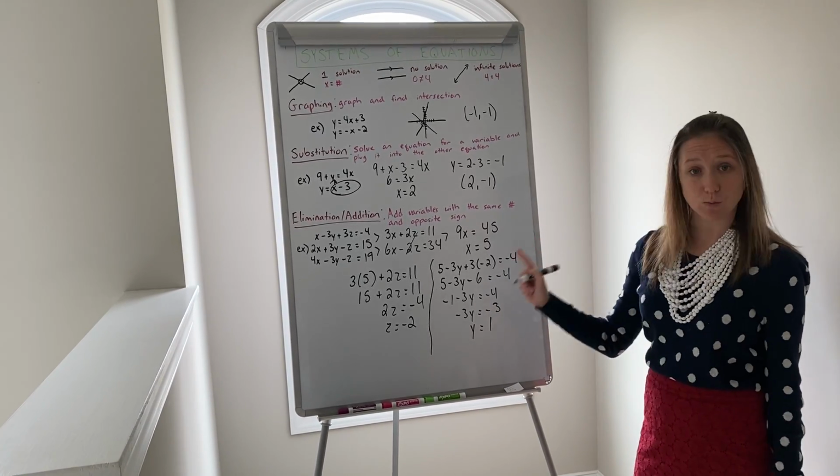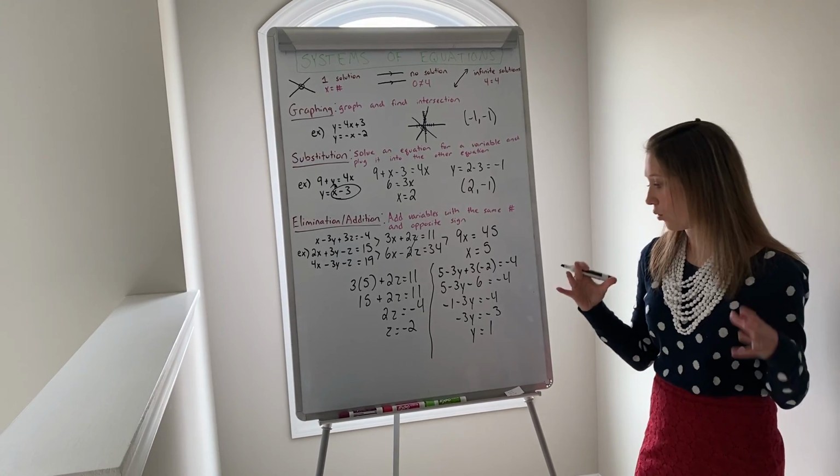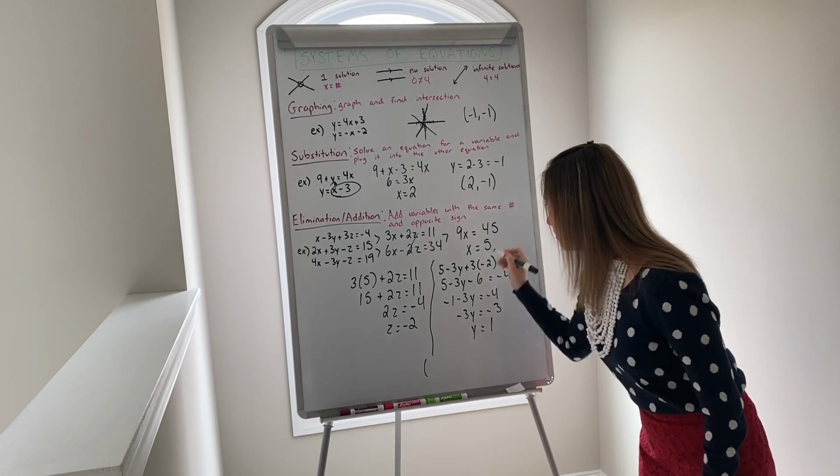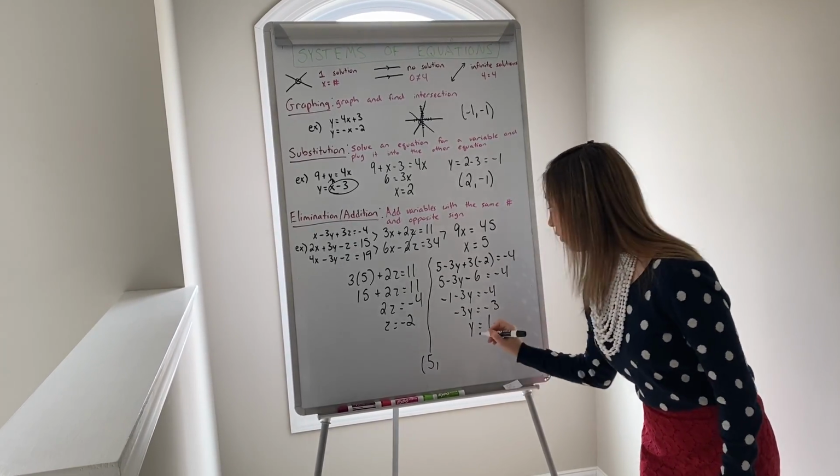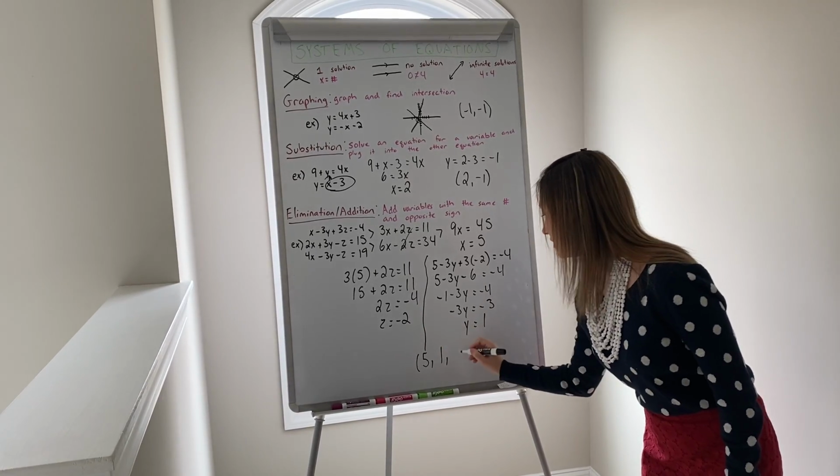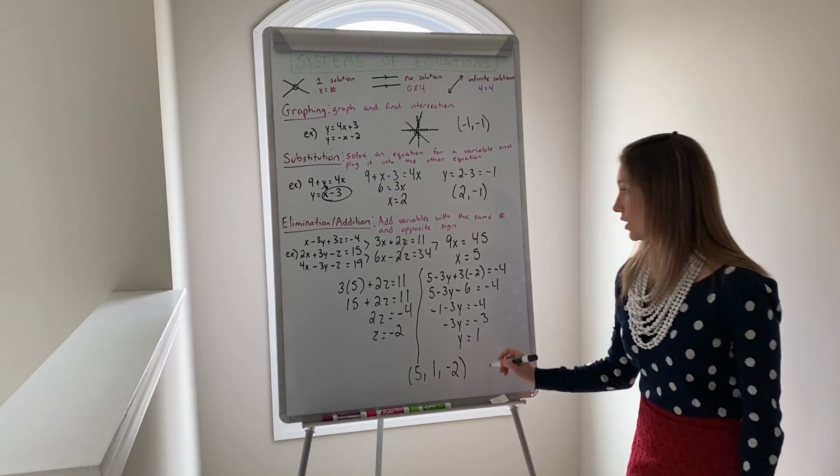So we now have our x, y, and z, and we can write that as an ordered triple. This would be x is 5, y is 1, and z is negative 2. And that will be the solution to that problem.